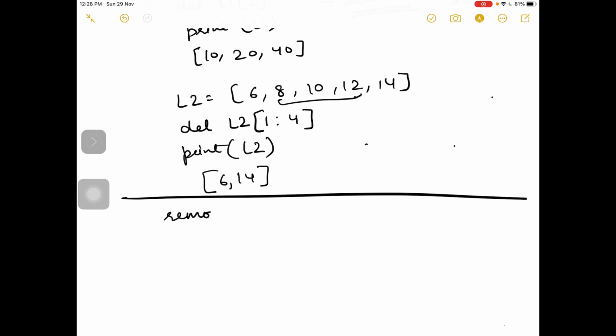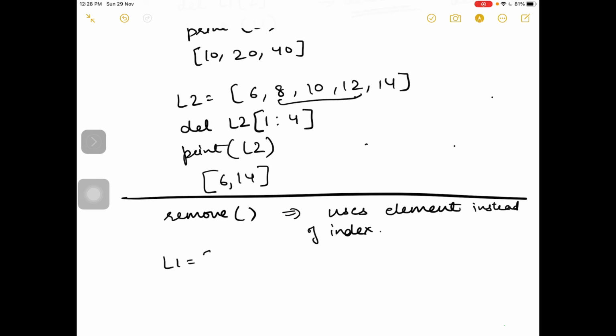Next is remove. Remove is the function to, of course, remove an element, but it uses the element instead of the index. In pop and del you provided the index to delete. Here we will use the element instead of the index.